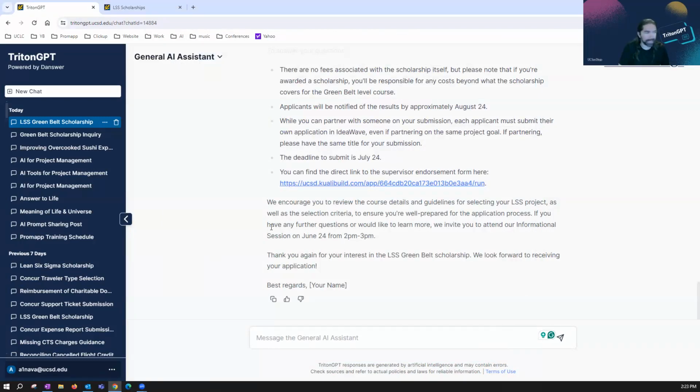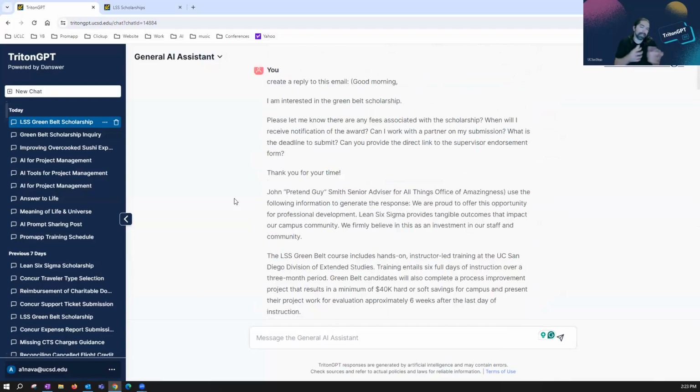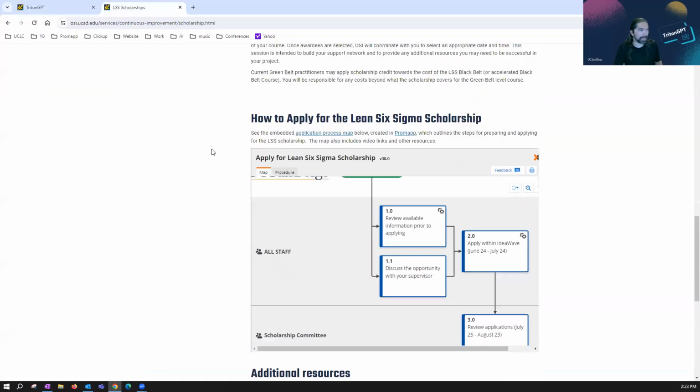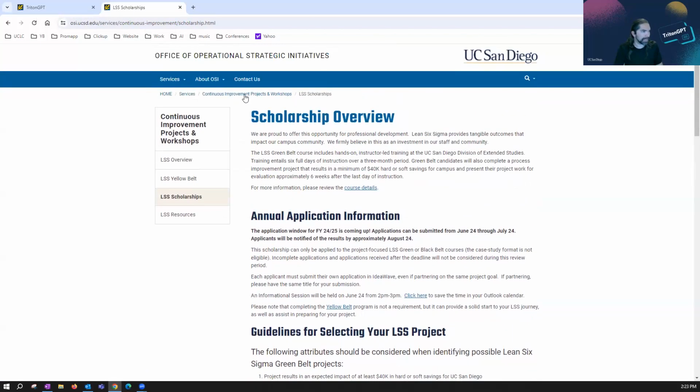So you can hopefully see how this is really helpful if somebody asks a lot of questions, and the information is already available, let's say on the website, or a Collab page or a Blink page somewhere like that. You can actually just take the content, put it into the response and say, please respond to this email using this other set of content as a reference. So there you go.